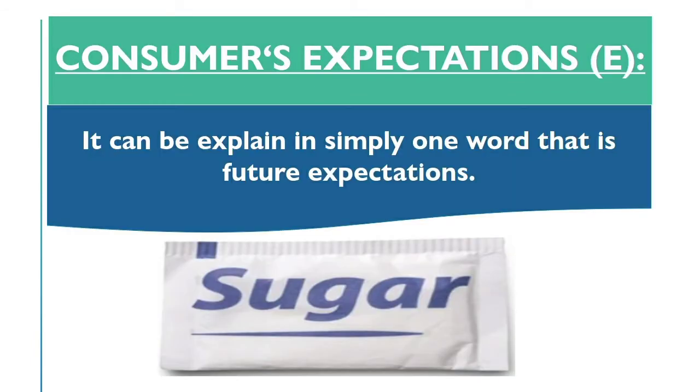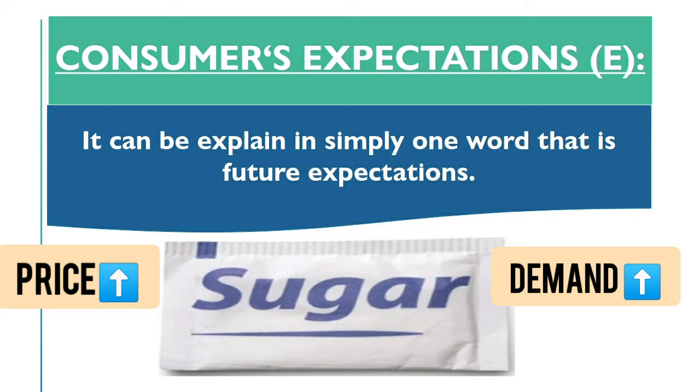The next determinant of demand that we have is consumer expectation, and it can simply be explained in one word, that is, future expectation of the consumer about price. Supposing the consumer is expecting that there is going to be a rise in the price of sugar in the near future, then even though the price is currently higher, he will purchase more at a higher price, and he will think that in future the prices will rise more. That is the reason even today if the prices are more, he will demand more at a higher price.